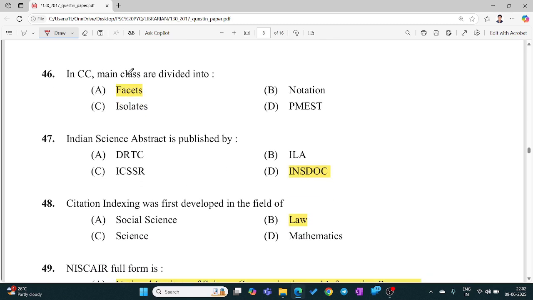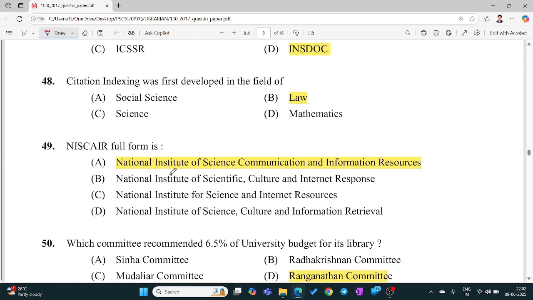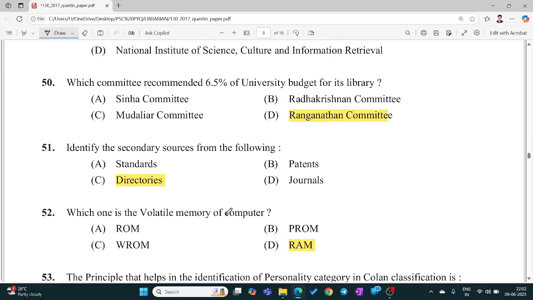In CC, main classes are divided into facets. Indian Science Abstracts is published by INSDOC. Citation indexing was first developed in the field of law. NISCAIR full form is National Institute of Science Communication and Information Resources.